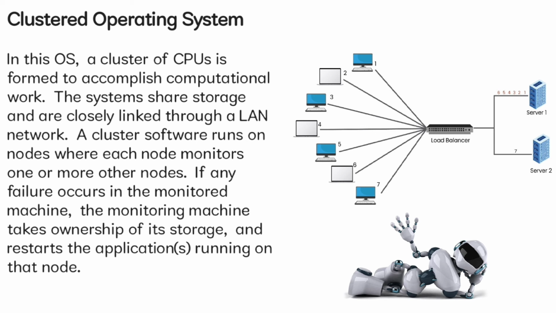Asymmetric clustering, where one machine host monitors the active server, while the other is running the applications. If the running machine fails, the host machine takes over the active server. Symmetric clustering, where two or more hosts run applications while monitoring each other. It uses all the available hardware. Parallel clustering, where multiple hosts access the same data on the shared storage.